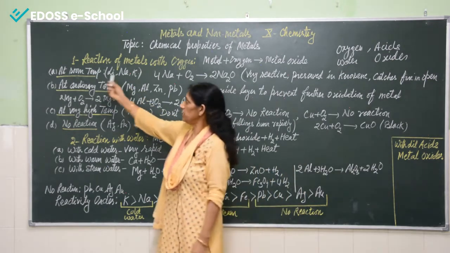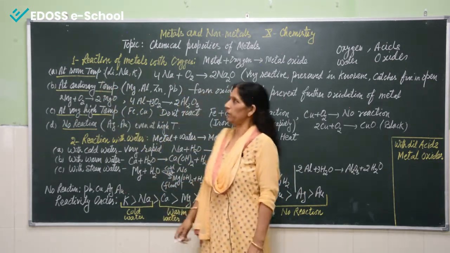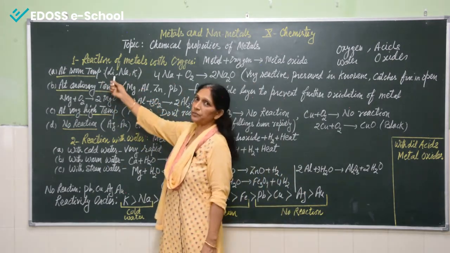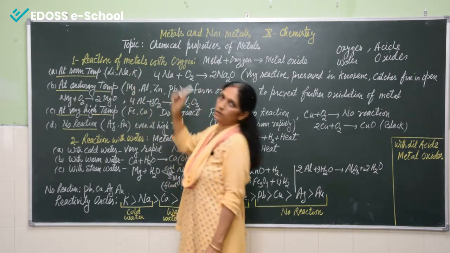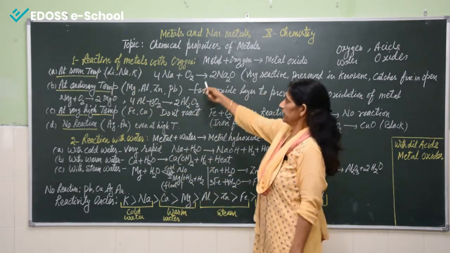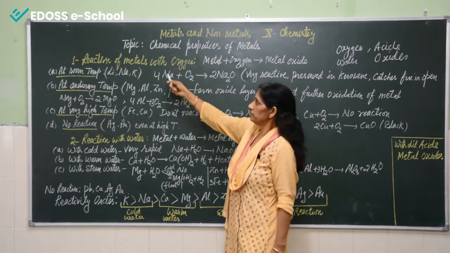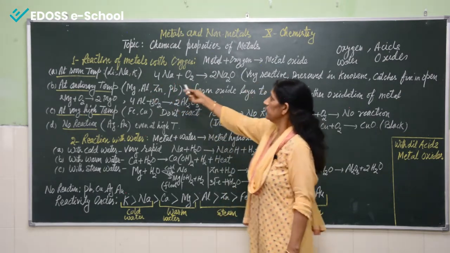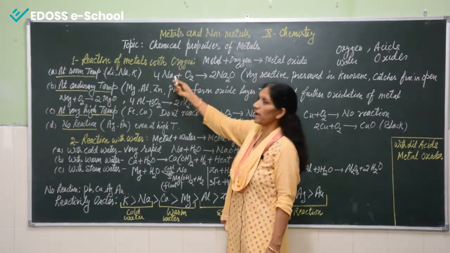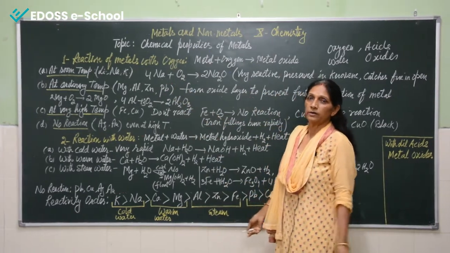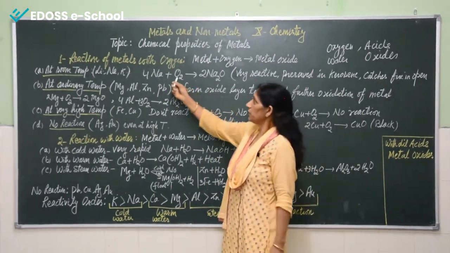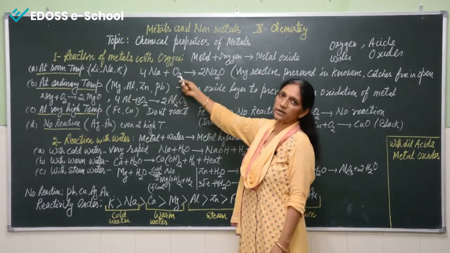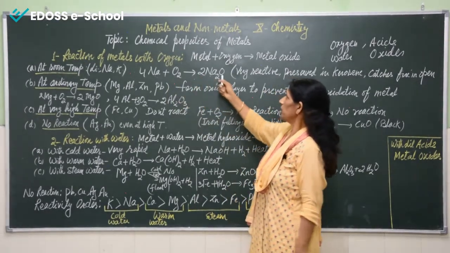Those elements which react at room temperature are alkali metals like lithium, sodium and potassium. If sodium is kept in open, then what will happen? It will immediately catch fire and sodium oxide will be formed.